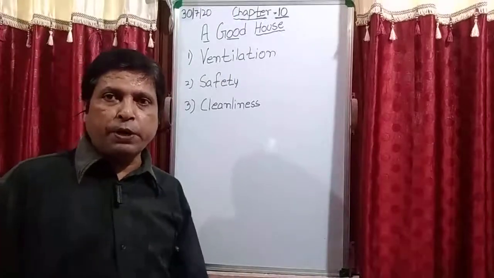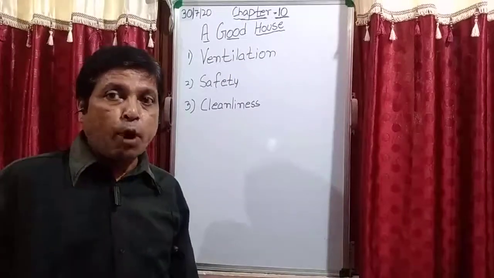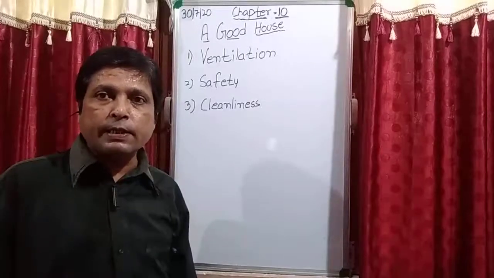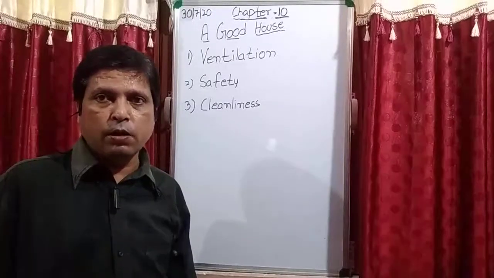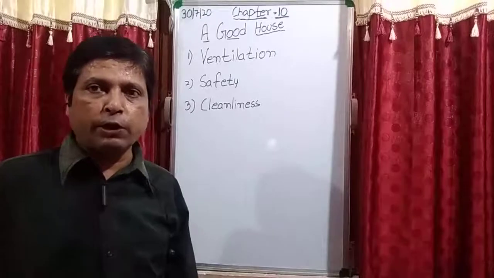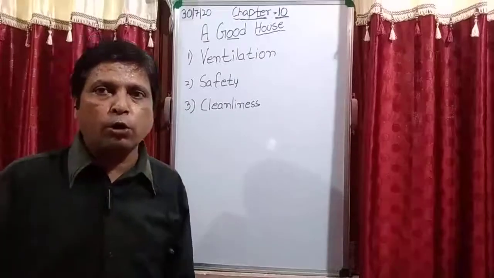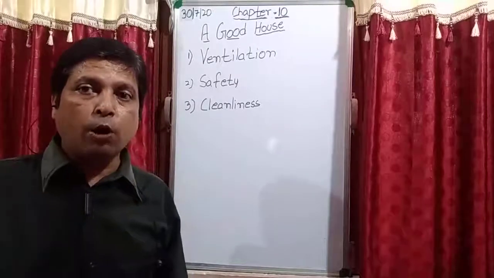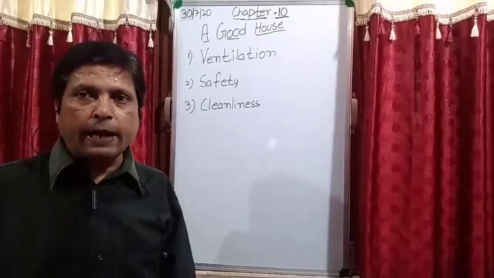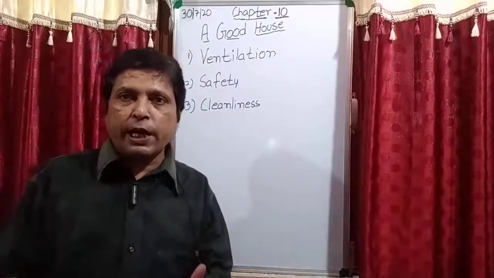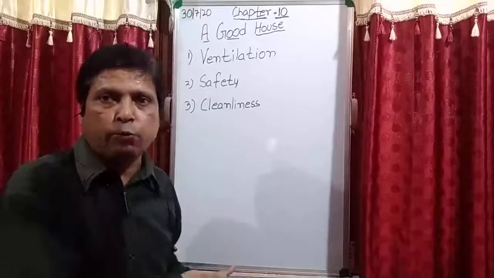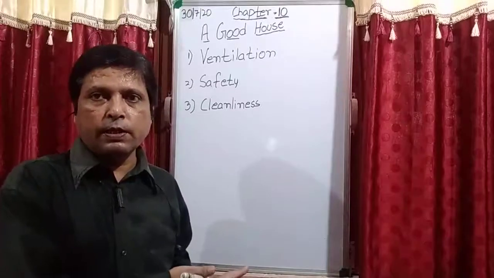There should be proper ventilation of air and sunlight in your house. And for this, what do you require? You require a lot of windows and doors in your house, so that the fresh air enters inside your house. Is it clear?